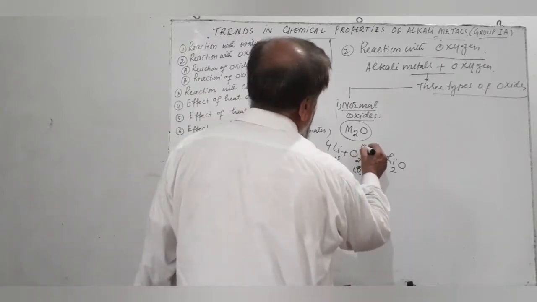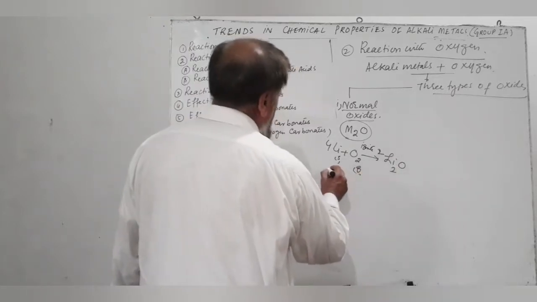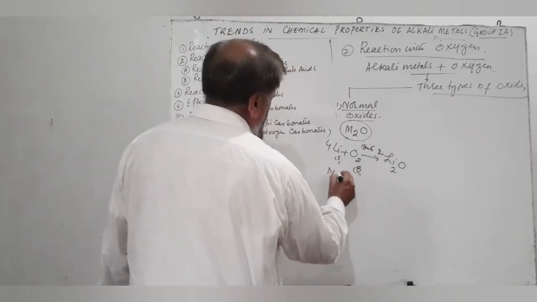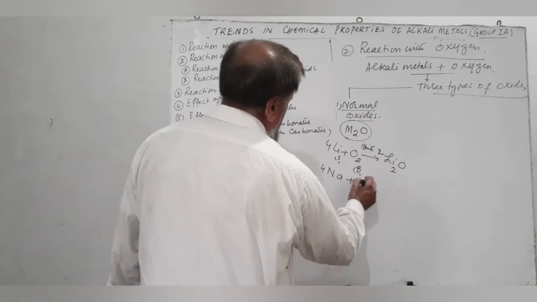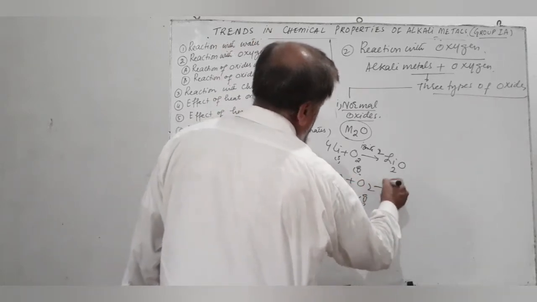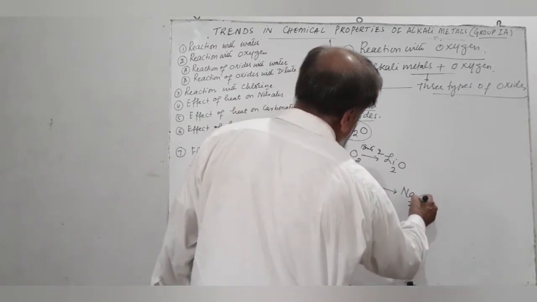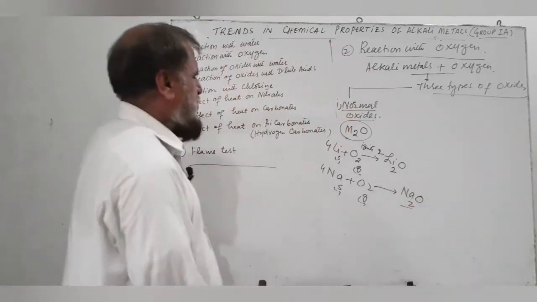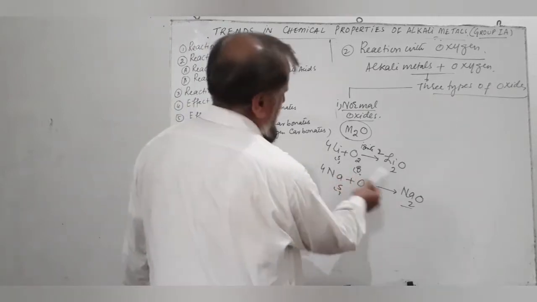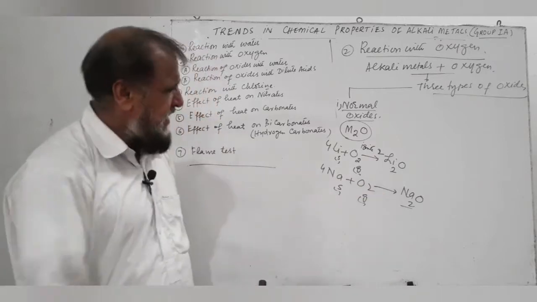We ignite, we burn the element and we get lithium oxide. Similarly, sodium: 4Na plus O2, at room temperature this reaction takes place and we get Na2O, sodium oxide. So lithium and sodium produce normal oxides having the general formula Li2O and Na2O.